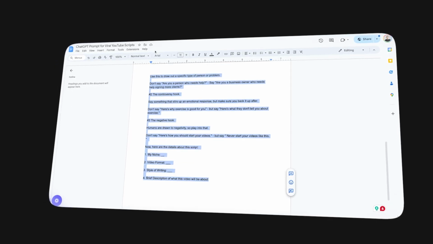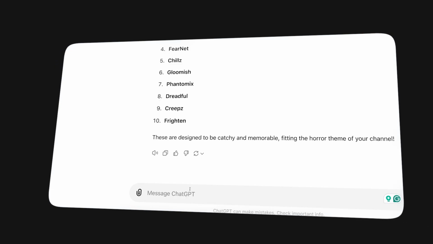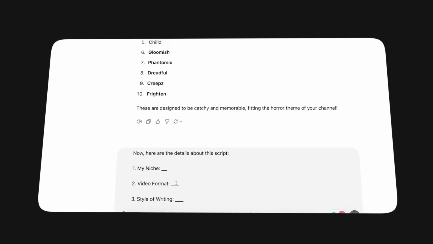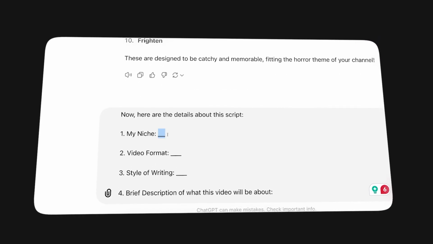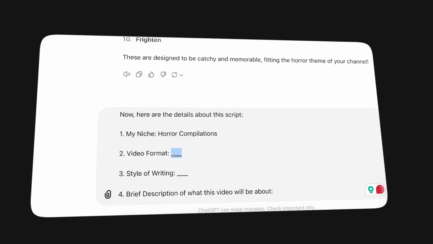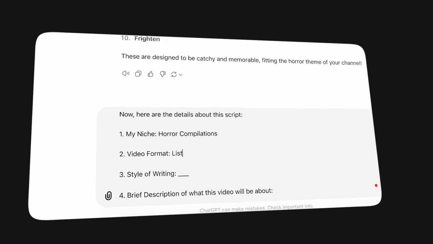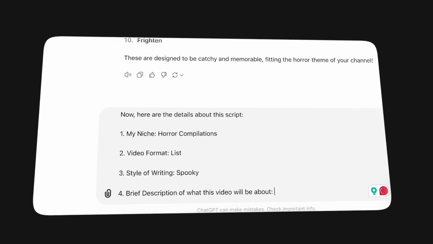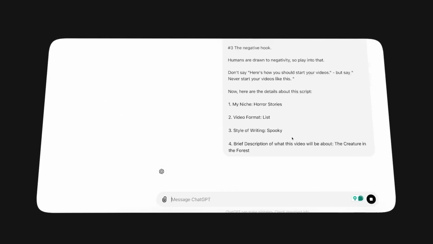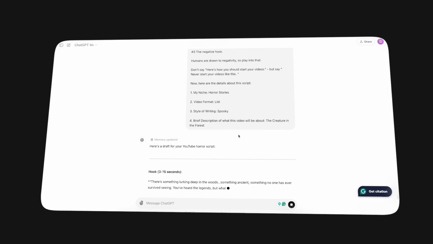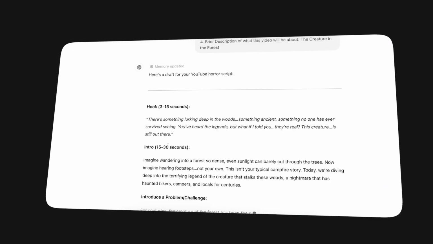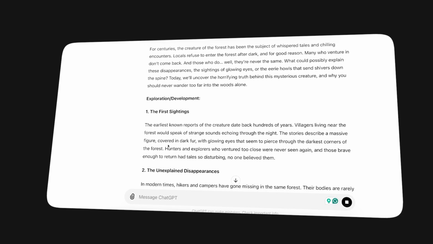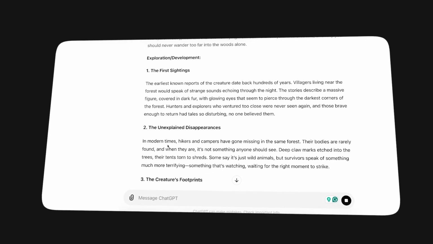Basically, if you take this entire script, this entire prompt, you just have to paste it into ChatGPT and then change the brackets at the bottom. So we have 4 different things that we got to change. So we're going to type in horror compilations, video format is going to be list, style of writing is going to be spooky, and then I can just describe what my video is going to be about. Then once I press enter, based on this prompt, ChatGPT will start writing a really good script, including a hook, intro, introducing a problem and a challenge, and then writing out the entire story in a very well written manner.